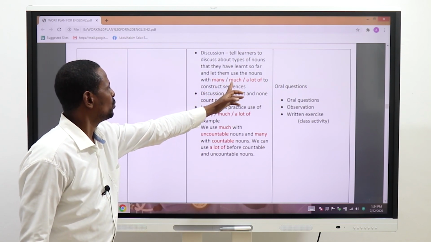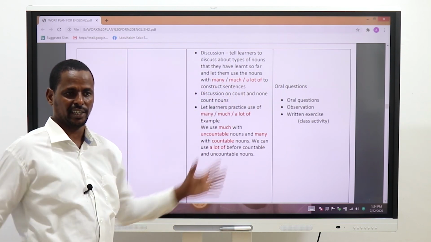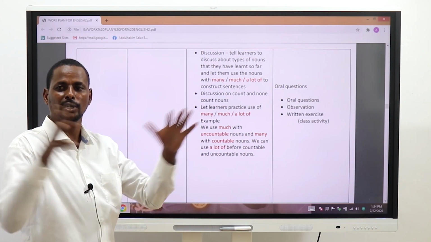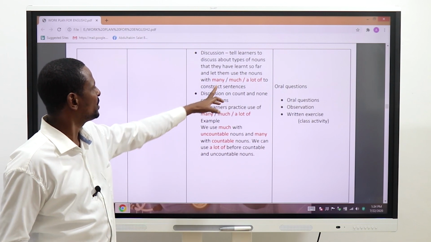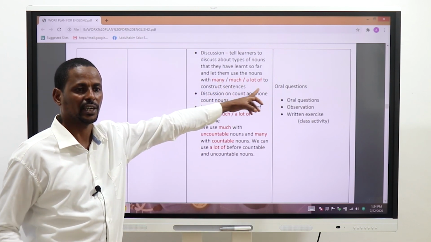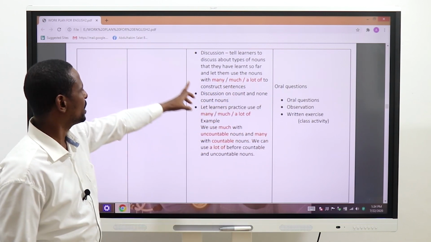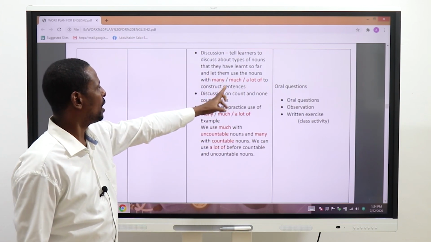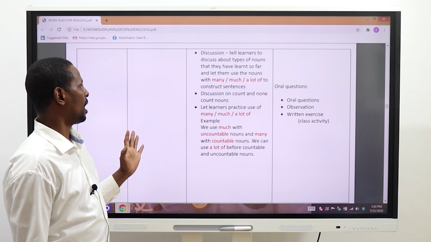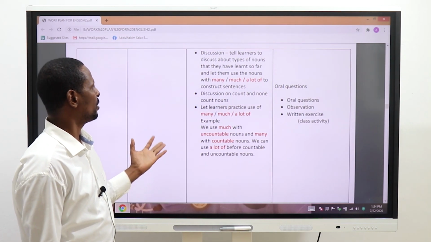Which word will I use if I want to quantify? If I want to talk about the number of students in the class, which one will I use? Will I say how much students are in the class? Will I say how many students are in the class? How will I quantify?